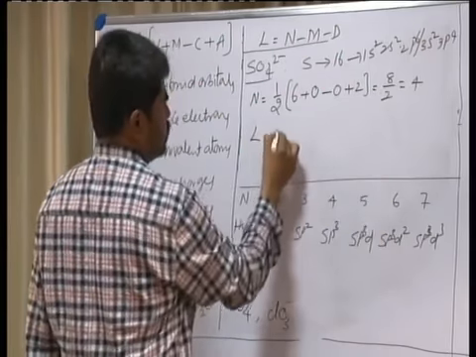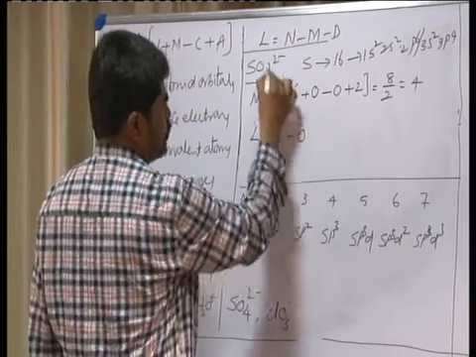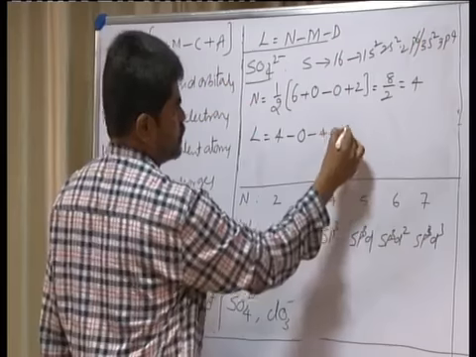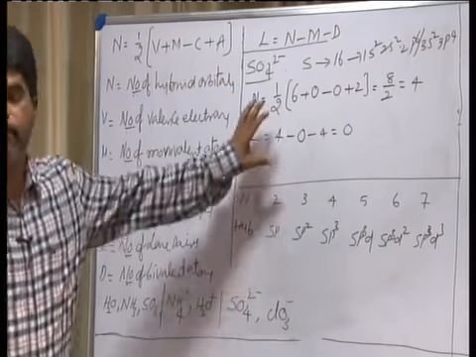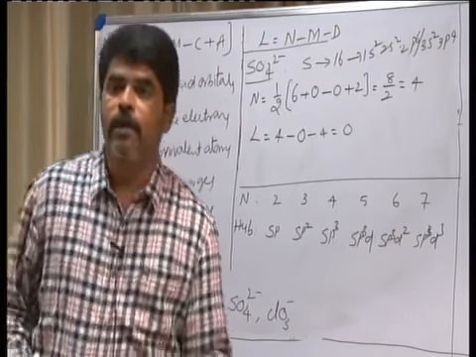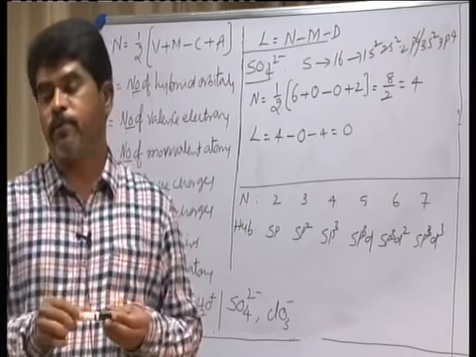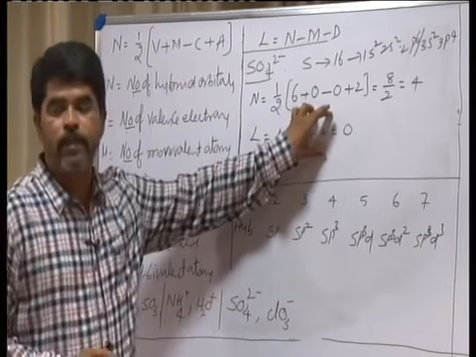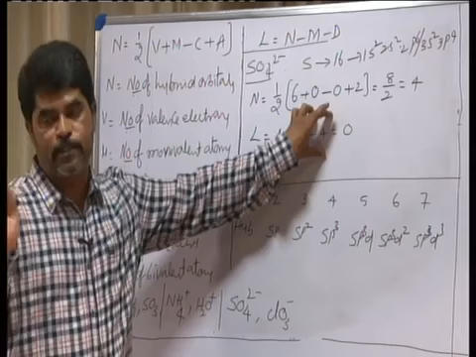4. N is 4 minus no monovalent atoms, so minus bivalent atoms is 4, 0. No lone pair of electrons. That means one thing, remember: if the given molecule does not contain any kind of lone pair of electrons, then no doubt the expected shape is exactly equal to the real shape.